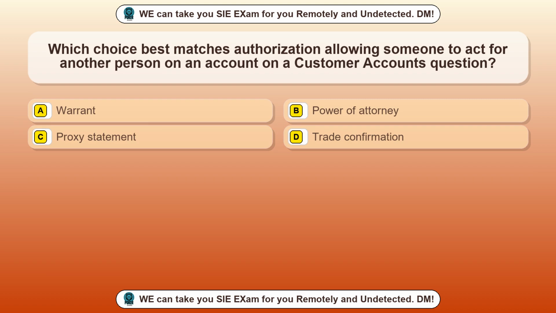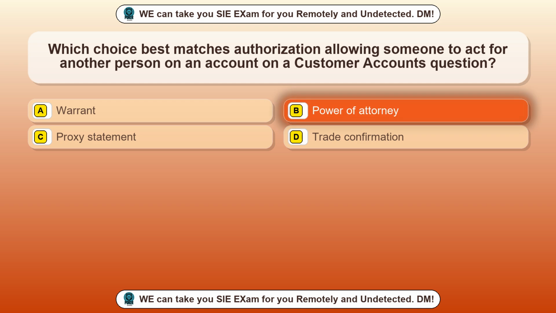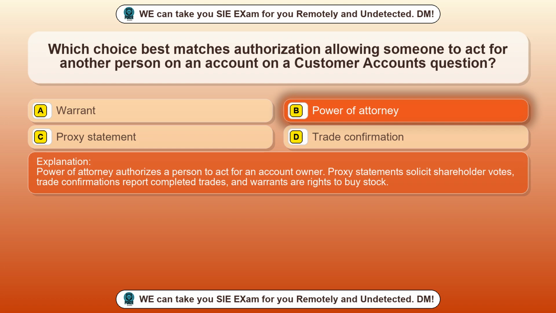Question 18. Which choice best matches authorization allowing someone to act for another person on an account on a customer accounts question? Option A, warrant. Option B, power of attorney. Option C, proxy statement. Option D, trade confirmation. The correct answer is option B, power of attorney. Power of attorney authorizes a person to act for an account owner. Proxy statements solicit shareholder votes, trade confirmations report completed trades, and warrants are rights to buy stock.